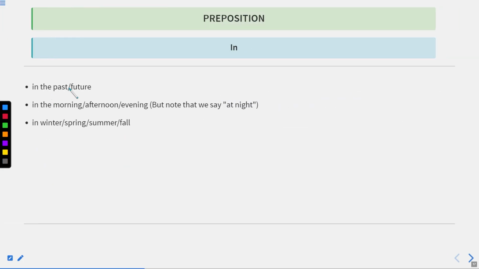Now, in is also used for past and future times. For example, in the morning, in the afternoon, in the evening. But note that we say at night. For night, we use at. In winter, spring, in summer, and fall. So in these types of times, we use in. In the past, in the future.